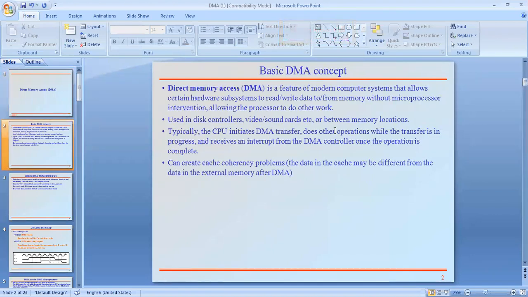See here the basic concept of DMA. What is the basic concept behind this DMA? DMA is a feature of a modern computer system that allows certain hardware subsystems to read or write data into or from memory without microprocessor intervention. That is the point. Just as I told you now, the concept of DMA is especially introduced to save the processor time.